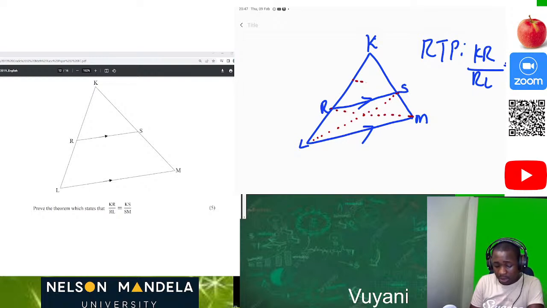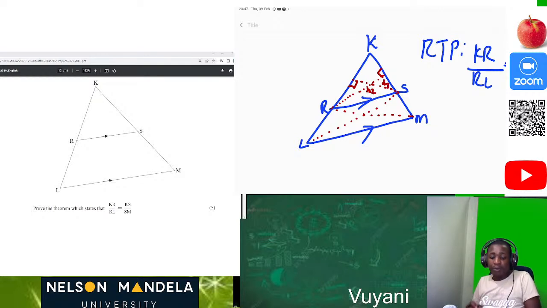Then we construct a height here, then we also construct another height here. These are perpendicular heights, they form 90 degrees. This one also forms 90 degrees, so we can say this one is our height number 1, and this is maybe our height number 2.